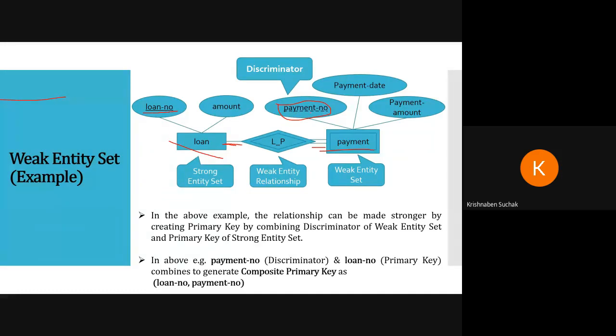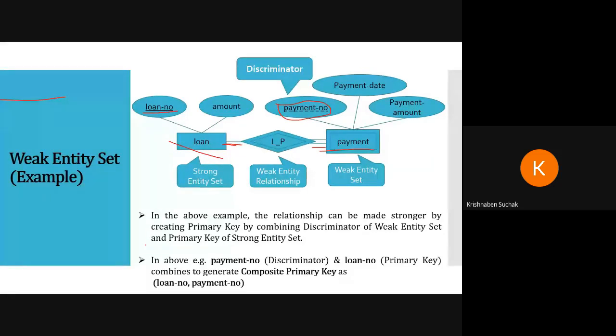So this is a weak entity set, this is a strong entity set, and this is a weak entity relationship, because the weak entity is connected to the strong entity. In the above example, the relationship can be made stronger by creating a primary key by combining the discriminator of the weak entity set and the primary key of the strong entity set.